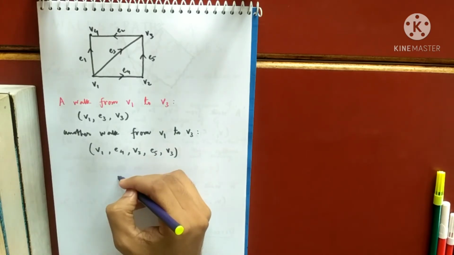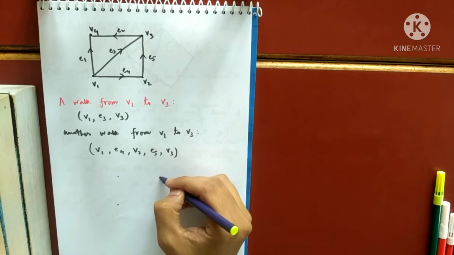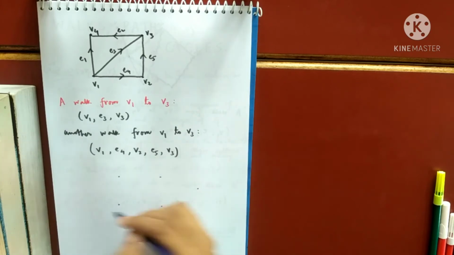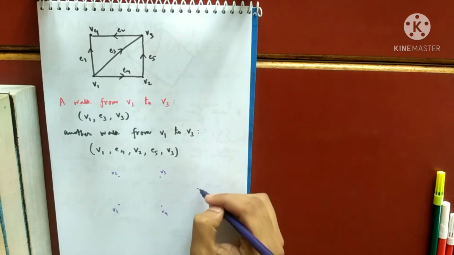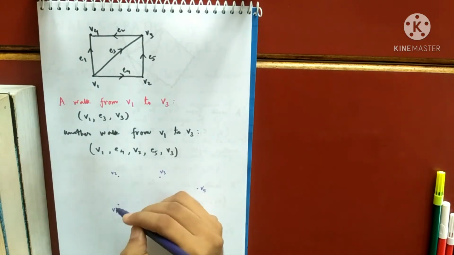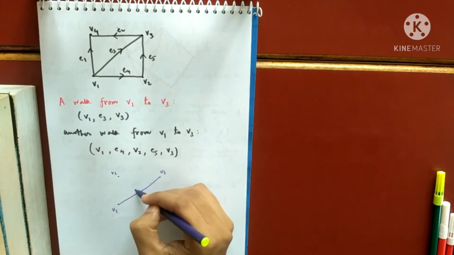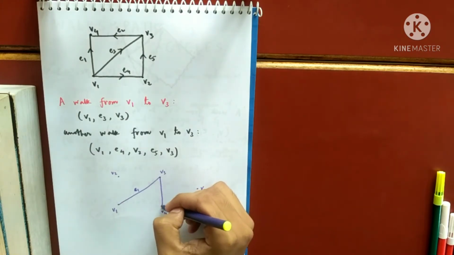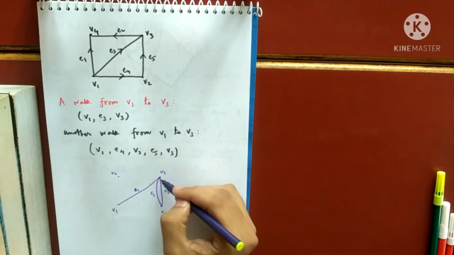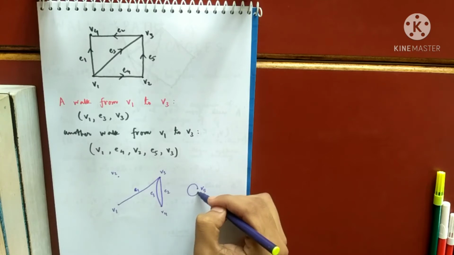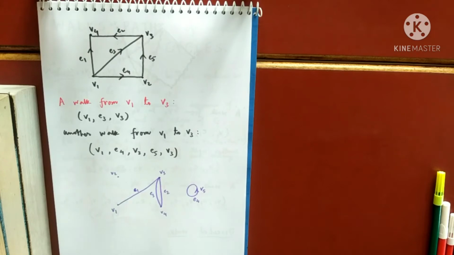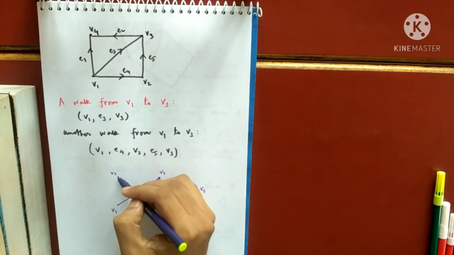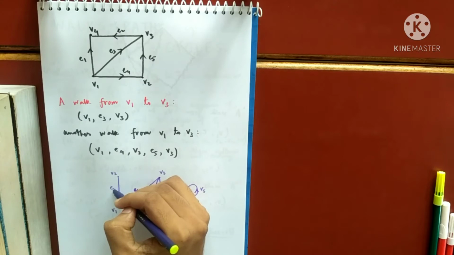Let me draw the graph like this. So this is my graph. Suppose V1, V2, V3, V4, V5. Suppose like this, I have an edge E1. This is the edge E1. This is the edge E2. This is the edge E3. There is a loop. All of these are possible. This is not only for simple graphs, this may be for multigraphs. So E1, E2, E3, E4, suppose this is E5 and so on.